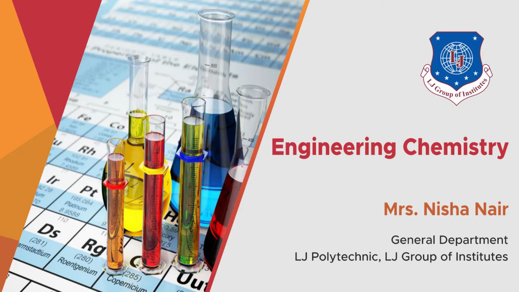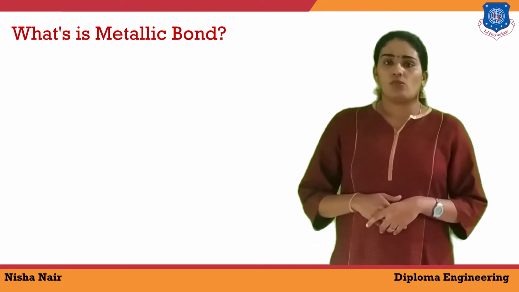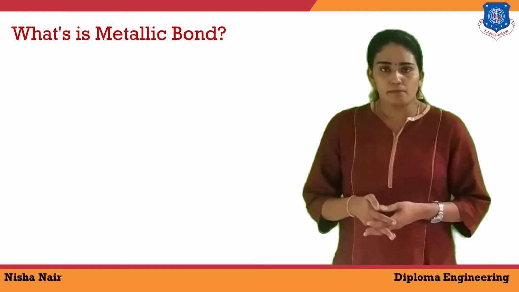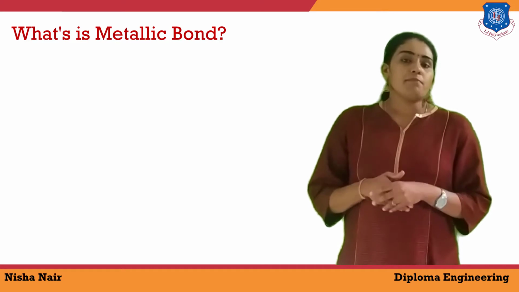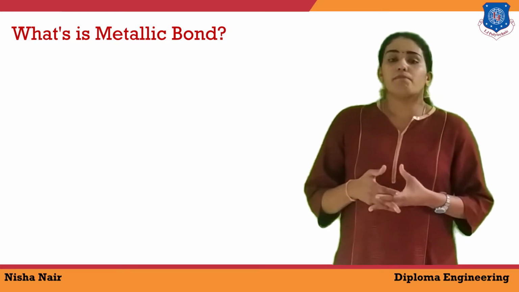In this video, we are going to learn another type of bond, which is metallic bond, and the different properties of metallic bond. So, let me start our lecture with what is metallic bond. Now, what is metallic bond? Simply we can say metallic bonds are those bonds which are found in metals.